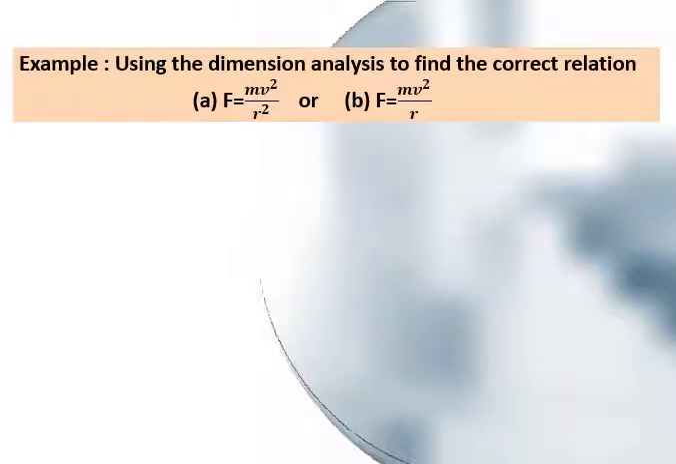Another equation where you have to use dimensional analysis to find the correct relation. Either this formula is correct, F is equal to mv square upon r square, or this formula is correct, F is equal to mv square upon r. We can also check the correctness of this equation by using dimensional analysis.